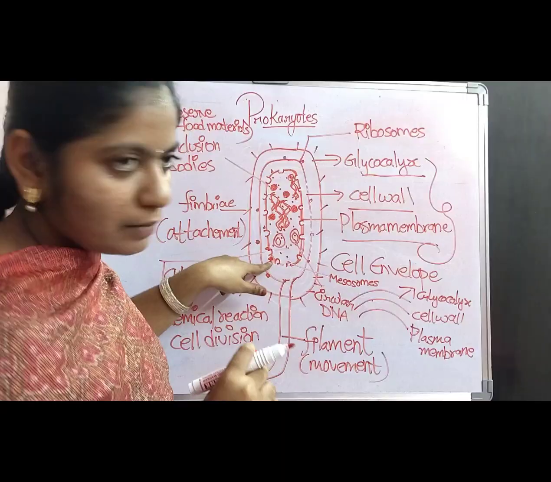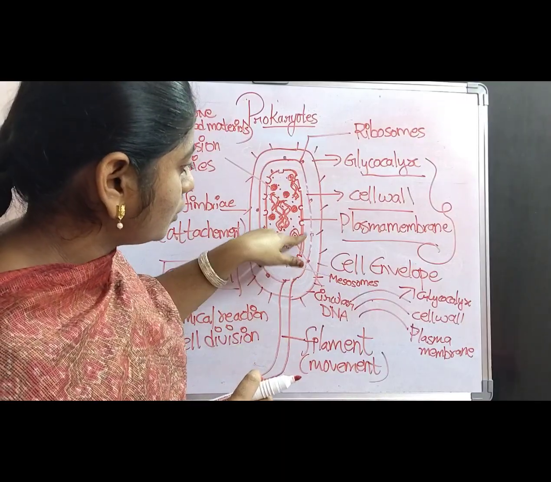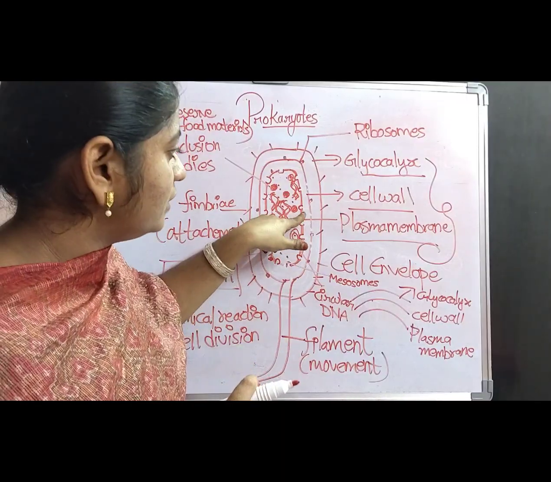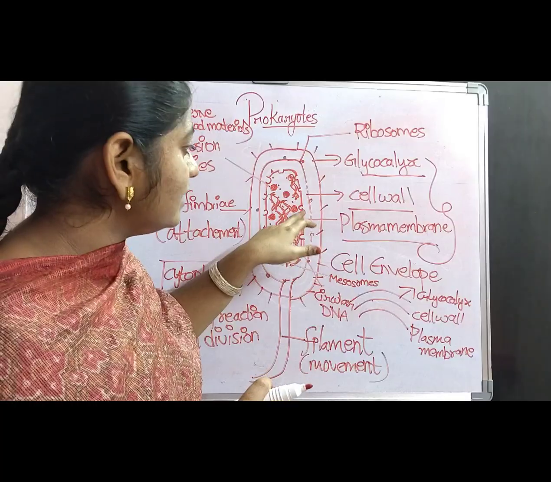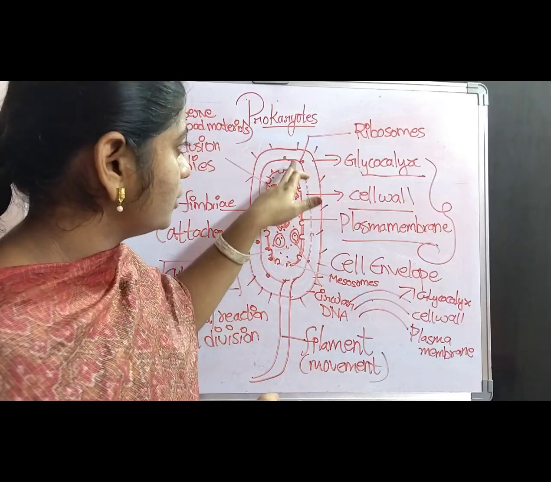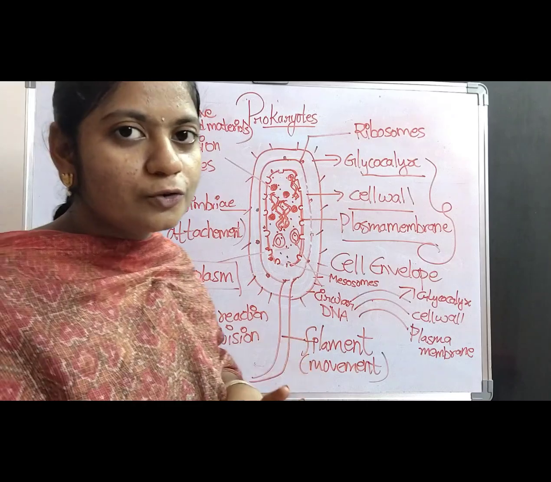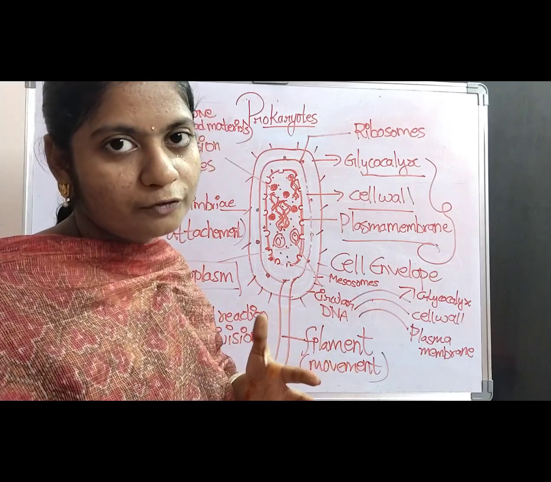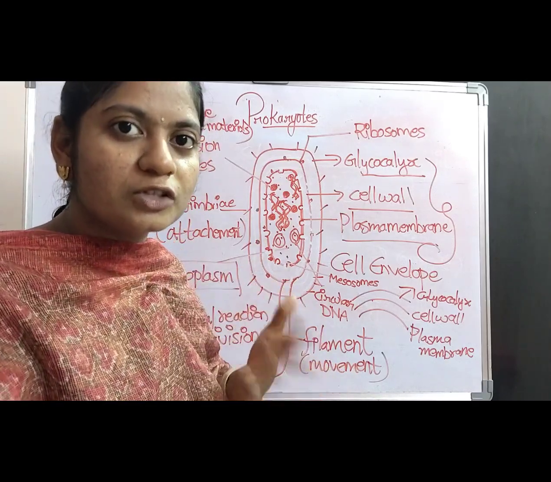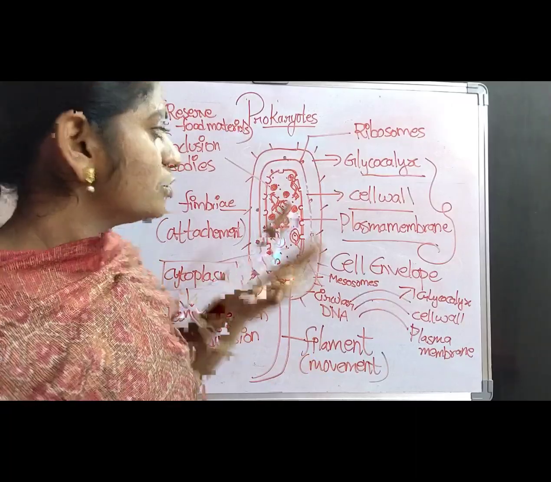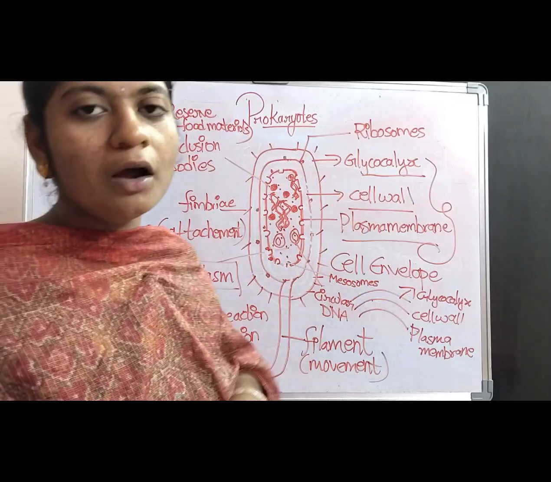See, this is the plasma membrane and the outgrowths are present on the surface of the plasma membrane. These are called mesosomes, and these mesosomes are helpful for the formation of the middle layer called the cell wall, and they are also used for the process of respiration. Respiration also takes place in the mesosomes. So this is about the complete structure of the prokaryotes. And now we are going to discuss the ribosomes in the prokaryotic cell.